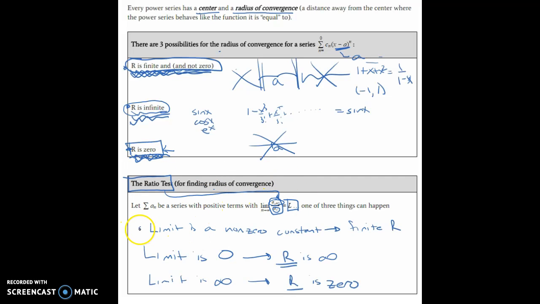Either the limit is a constant, in which case we have a fixed area, or the limit is zero, in which case we can go as far as we want, or the limit is infinity, in which case there's no radius of convergence. Now, when we go through an actual example, I'll explain more of why this is the case, but if you're thinking, actually you shouldn't be thinking anything yet. Just watch the next example and I'll explain as I go.